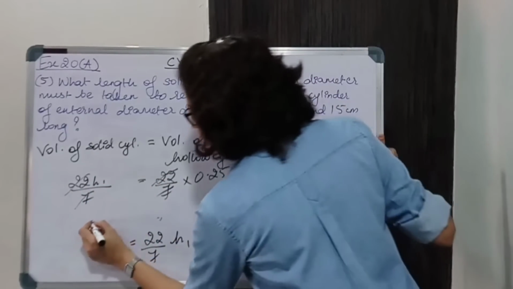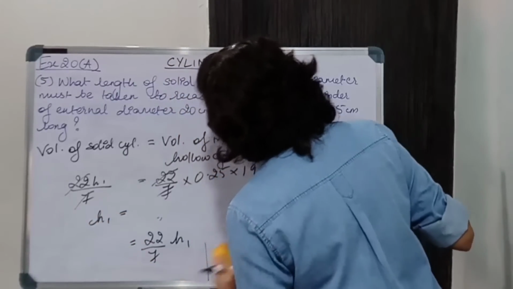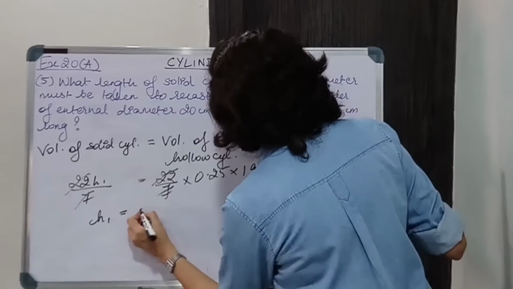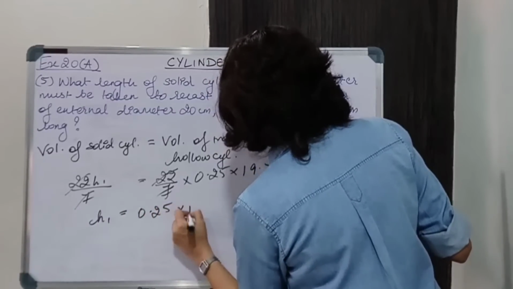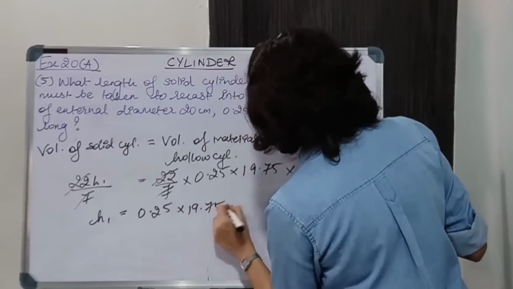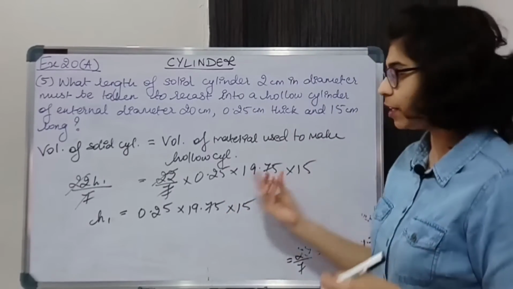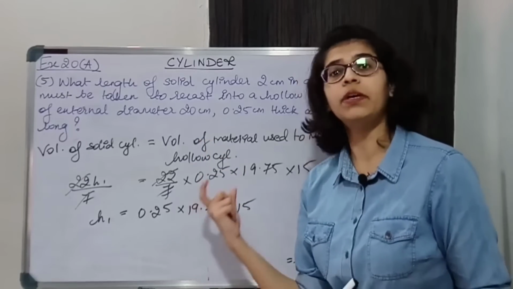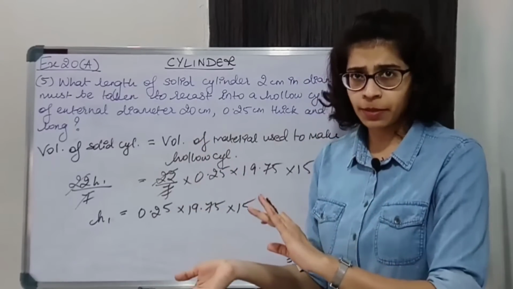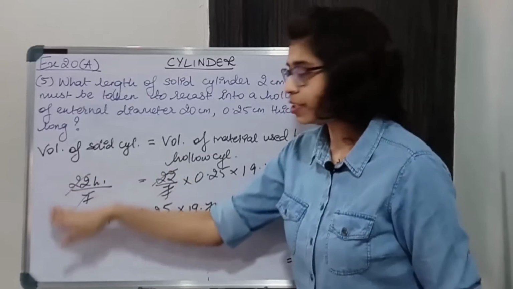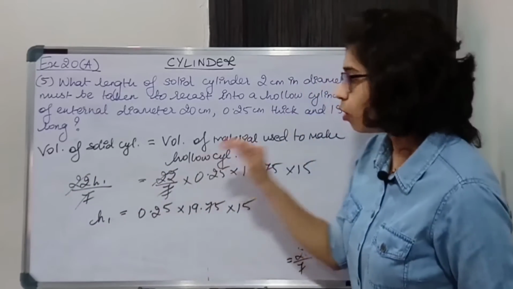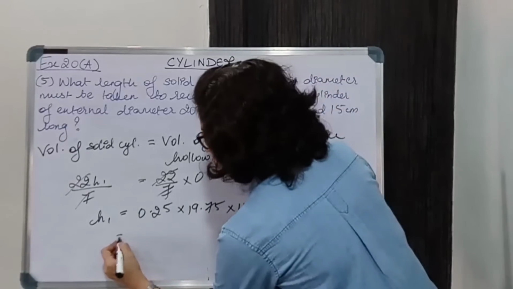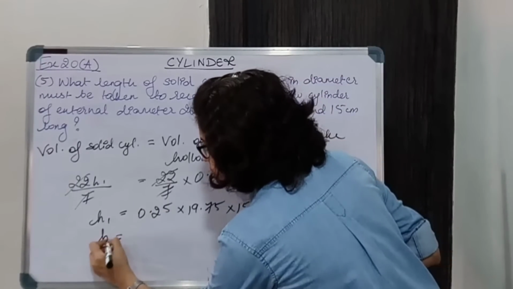We are left with H1 is equal to 0.25 into 19.75 into 15. Don't multiply when you're solving only this part. When you're solving this part, don't multiply the numbers. Somewhere something might get cancelled. So 22/7 got cancelled on both the sides. So don't multiply. Now we'll find H1 from this.